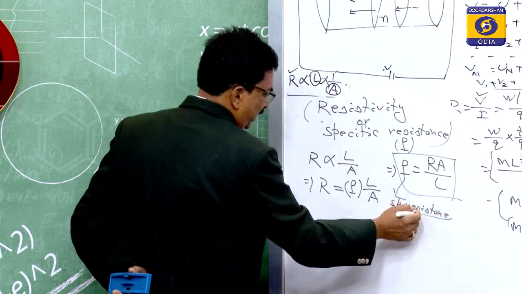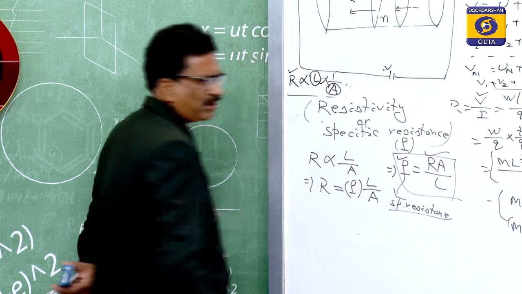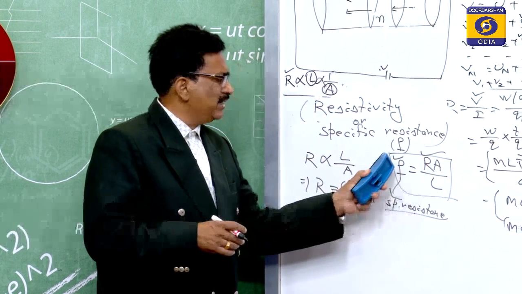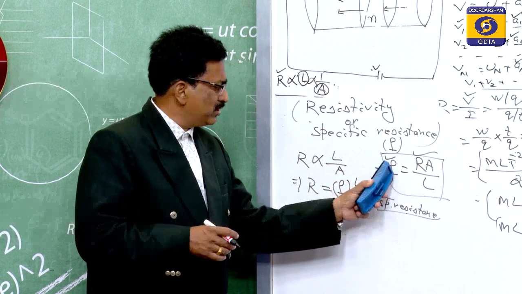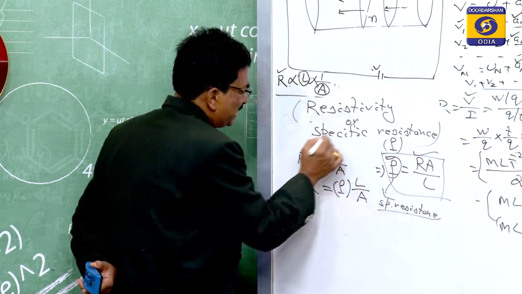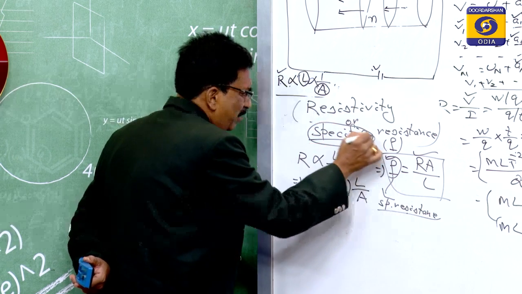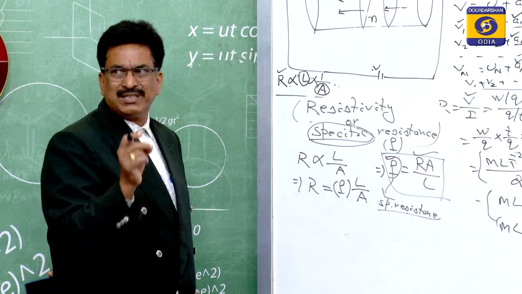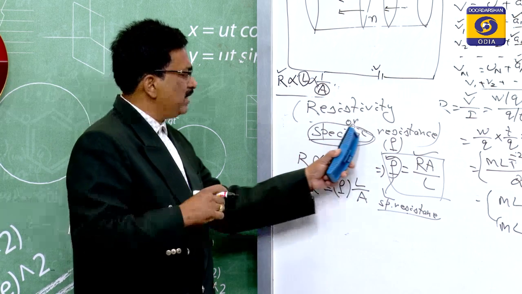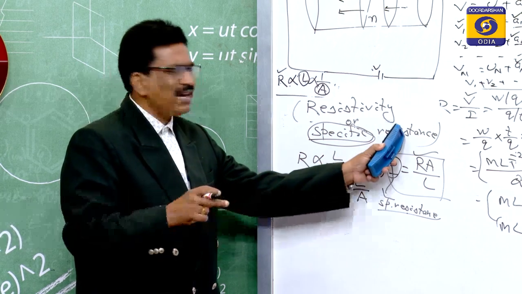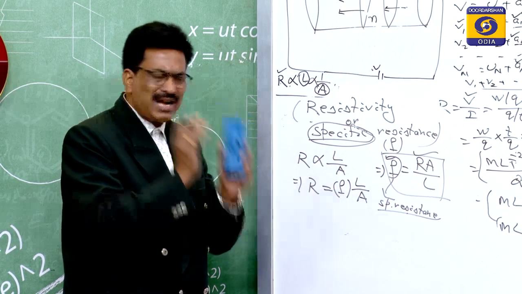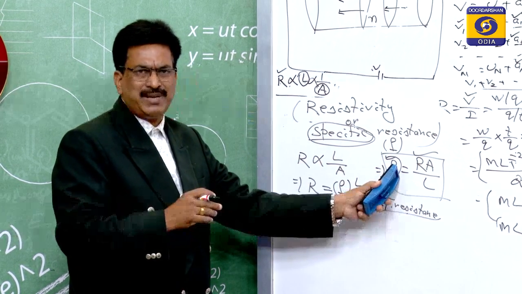So this resistivity and the resistance are directly related. It means if the resistance increases, then the resistivity will increase. So this is the specific resistance. How will you define this specific resistance? Specific means it is derived from the word special, for which we are generally saying that it is a special occasion. That is not correct, that is a special one. So this specific means special, and resistance is the resistance we have derived. So this is a specific type, meaning a special type of resistance, which is called the specific resistance.